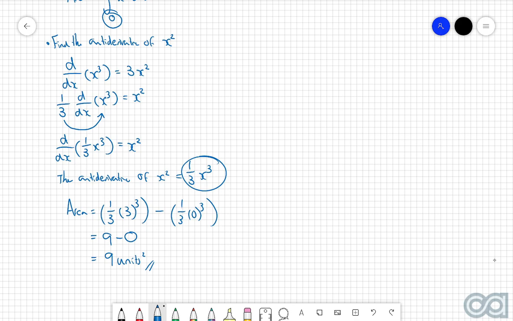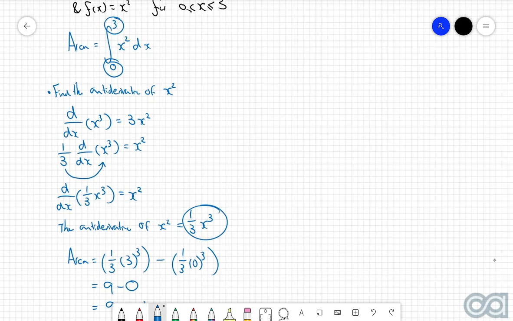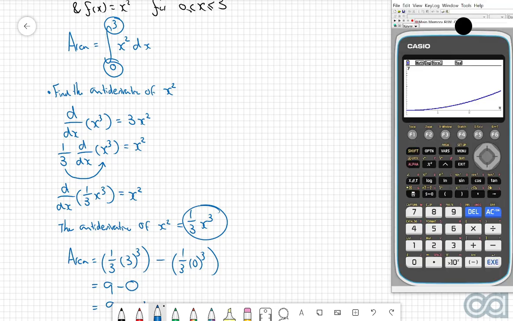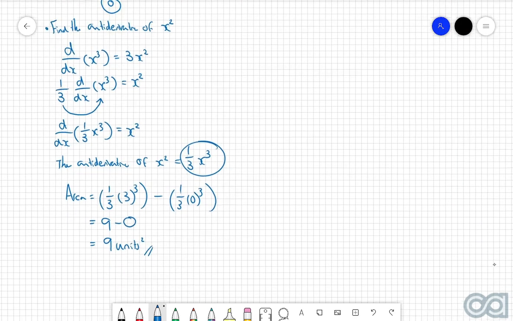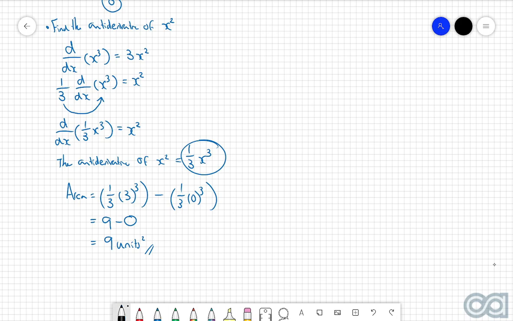And what we can do here is quickly evaluate this integral expression in our calculator to make sure that we get the same answer. So if we come over to our graphics calculator, go back into run matrix mode, then you can go options, calc, the integral. The integral in this case is for x squared being between 0 and 3, and we get an answer of 9, which is the exact same answer that we got here. So we know that this answer must be pretty good as well.